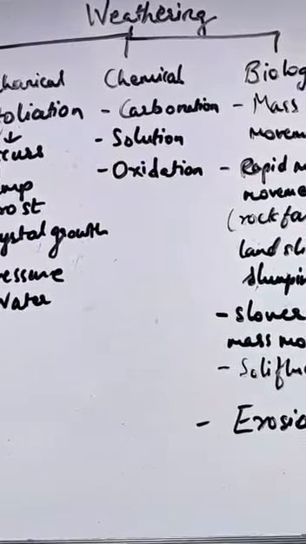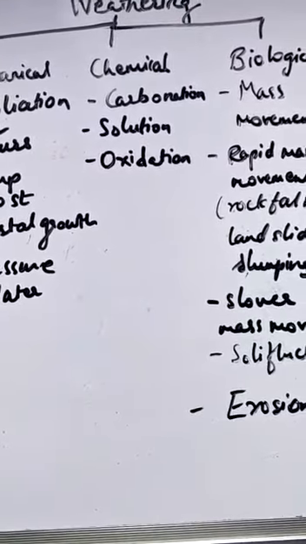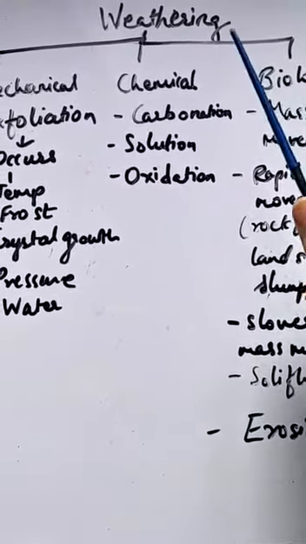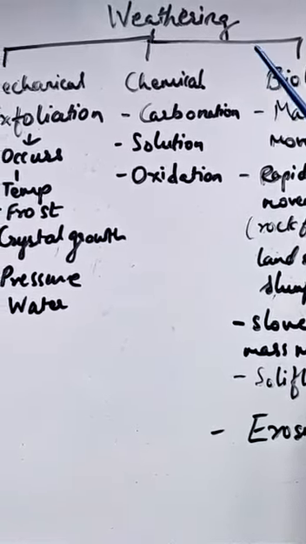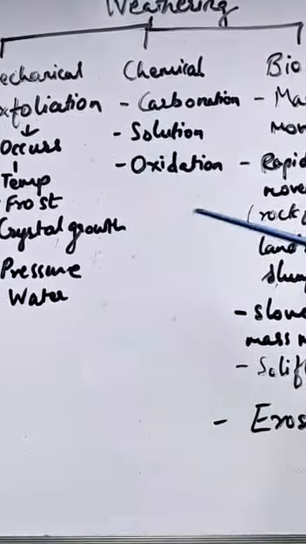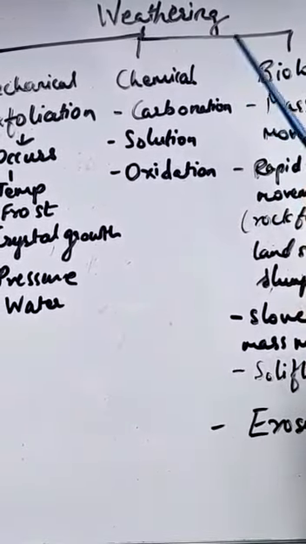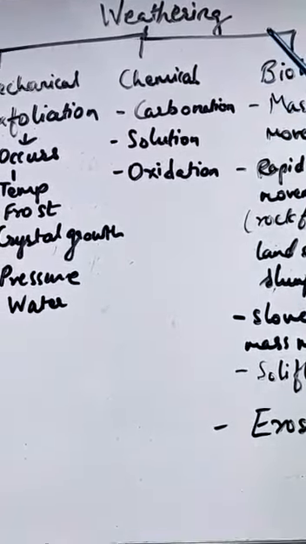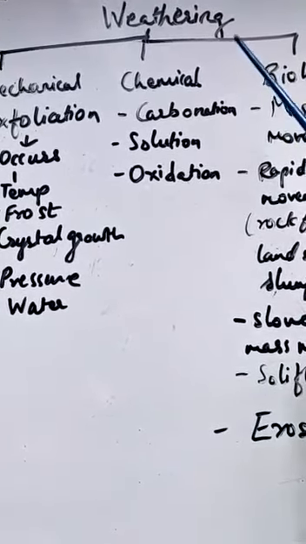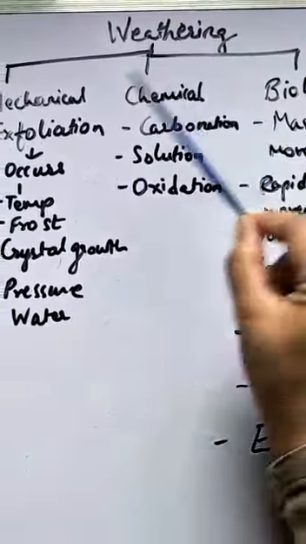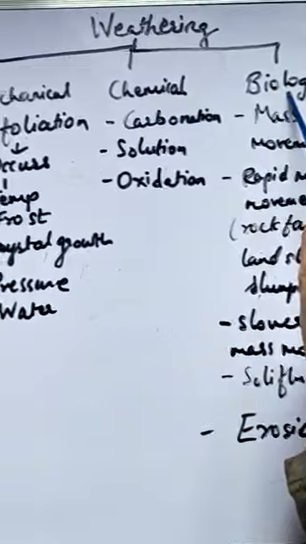Students, in the last chapter 3, Exogenetic Processes 1, we had seen the different types of weathering due to which various landforms are formed. We'll just have a small recap of what we had done. In that chapter, we had seen what are the different types of weathering and how different types of landforms are formed because of them.